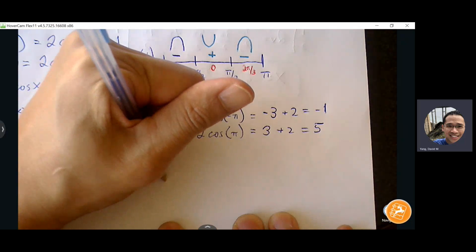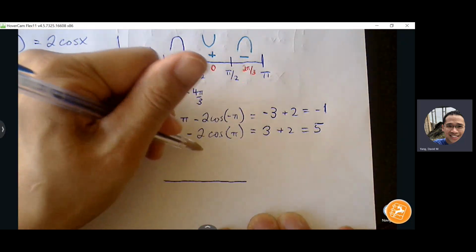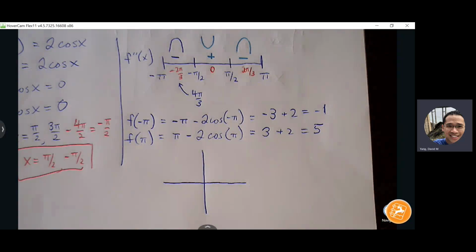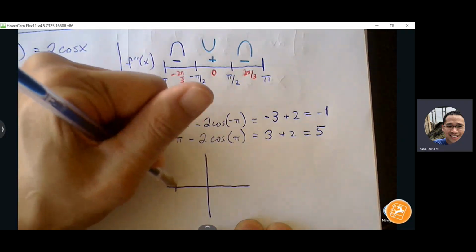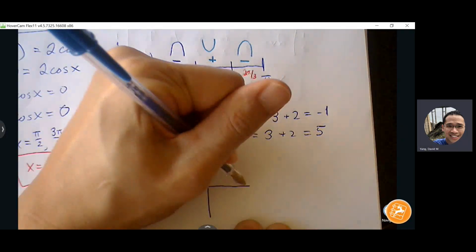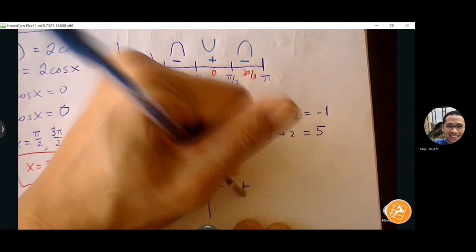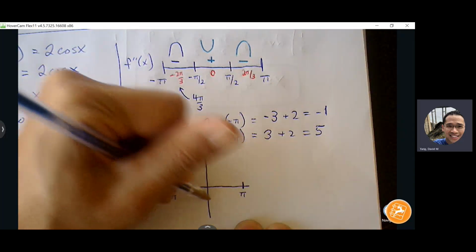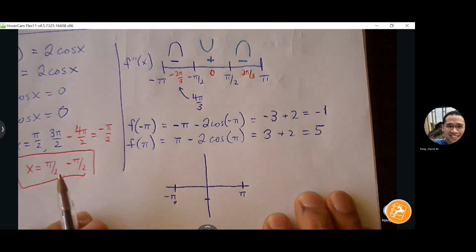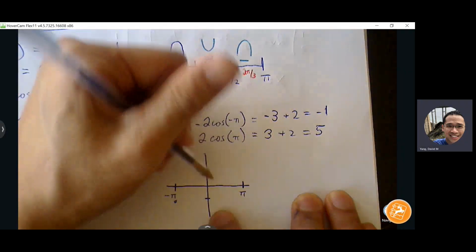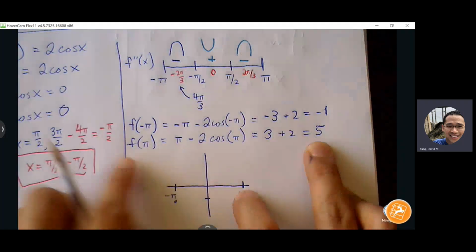The graph is not complete, and it doesn't have to be completely accurate, but at least we can use the arrows and shapes to build our graph. I'm going to go from negative pi all the way to pi. I'm going to start off down at -1, and after all the movements, it's going to end up at pi comma 5.